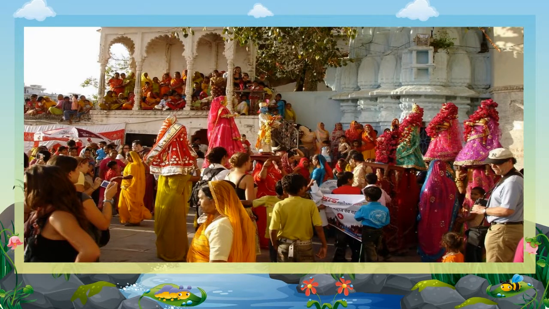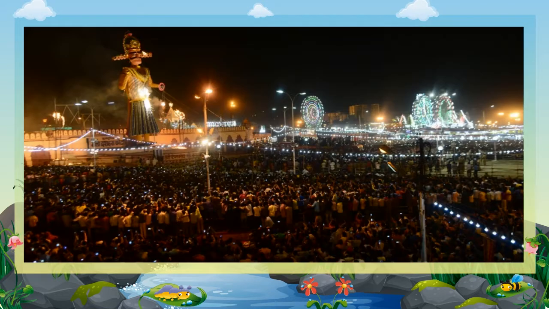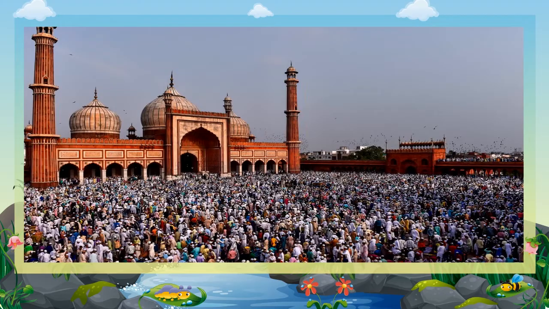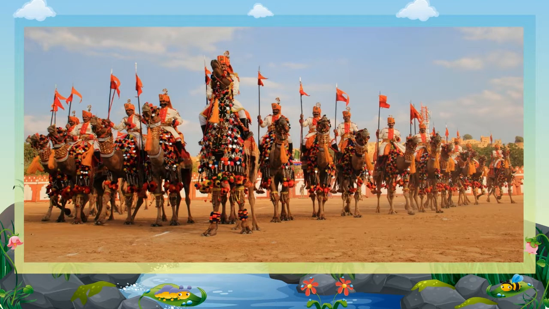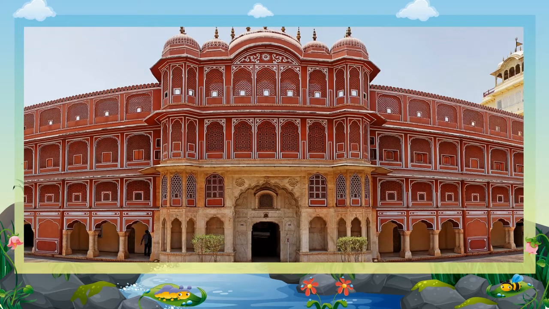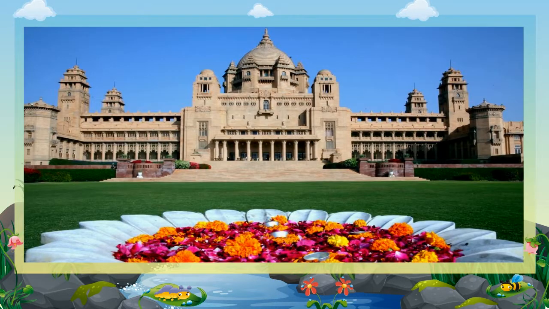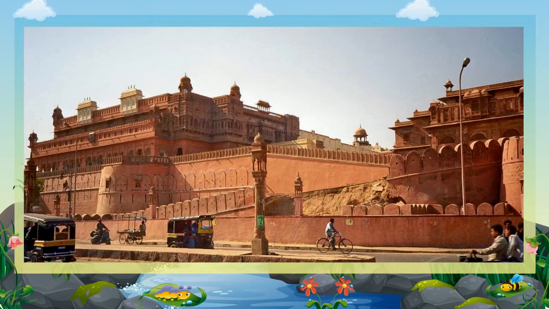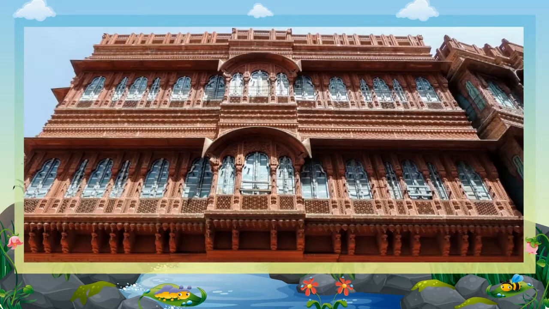The people of the desert celebrate festivals like Gangod, Tej, Dashera, Diwali, Holi and Eid. The desert festival in Jaisalmer is famous for its camel race. Jaipur is the capital of Rajasthan. It is known as the Pink City due to the color it is painted with. Jaisalmer, Jodhpur and Bikaner are major historical cities of the desert. These cities have several palaces and havelis which are of great tourist attraction.